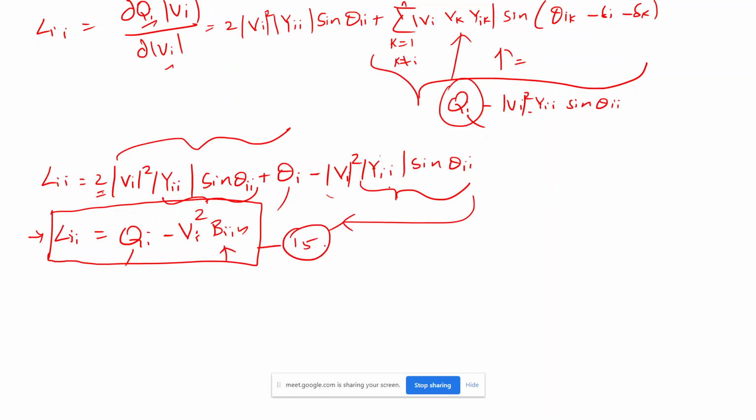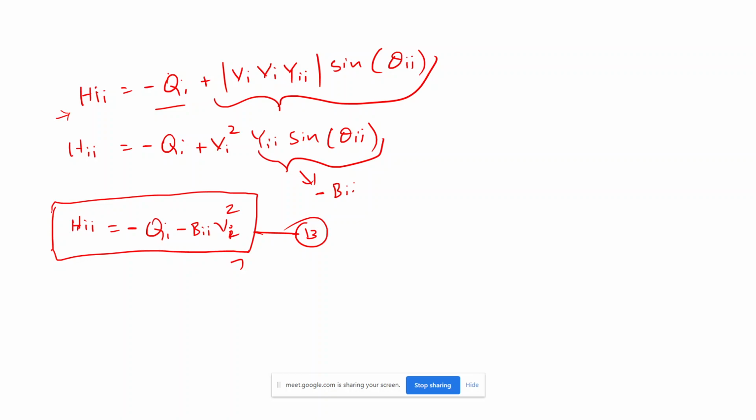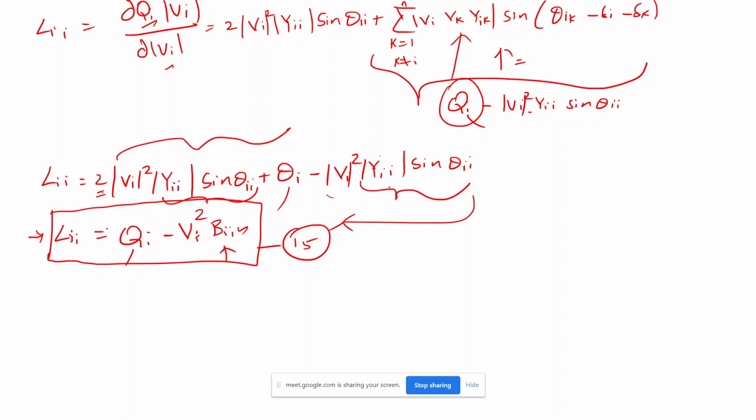So now what is the conclusion? If you compare this 13 and 15, where is 13? This is 13. If you compare this Hii and this Lii, only this negative, say in Hii you will get minus Qi, here it is not there. So only this variation is there, nothing more, everything is same. So if we compare Hii and Lii, only this Qi got negative, otherwise both are same.